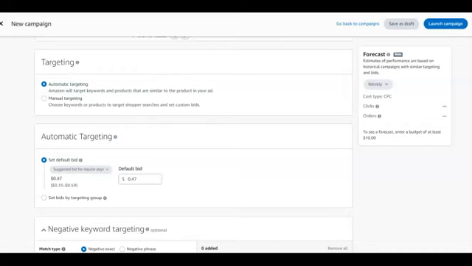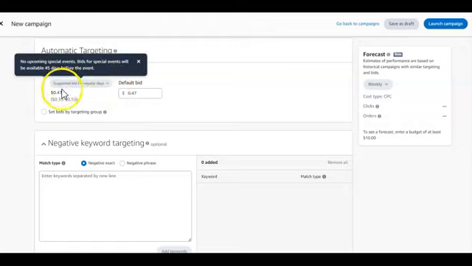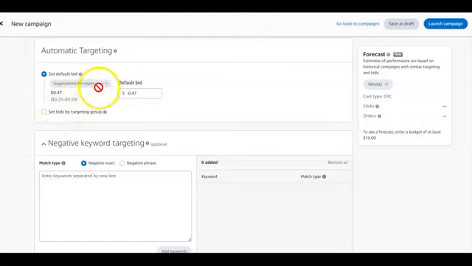Then I'm going to scroll down. The default here is $0.47 for the book that I select, but I sometimes want to change the price. So for our first automatic targeting, Amazon is saying the default is 0.47, but I might want to go a little bit lower. I might just start with 0.30 cents for this. You don't touch anything here, just the default bids. You leave it that way. Then you scroll down.